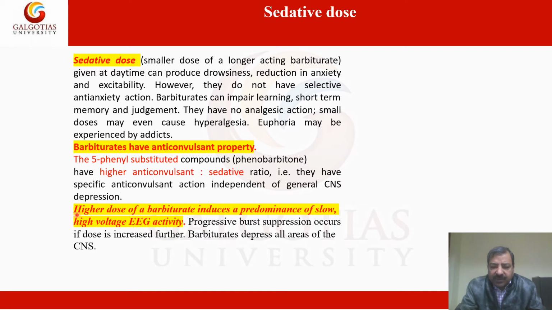Higher doses of barbiturates induce a predominance of slow, high-voltage EEG activity. Whenever you take the EEG, the electroencephalogram, in graphic presentation, the pattern of slow and high voltage will be seen. Progressive burst suppression occurs if the dose is increased. Further, barbiturates depress all areas of the CNS, the central nervous system. In the EEG graph, you will again see how the electrical activities are shown in the graphic presentation.